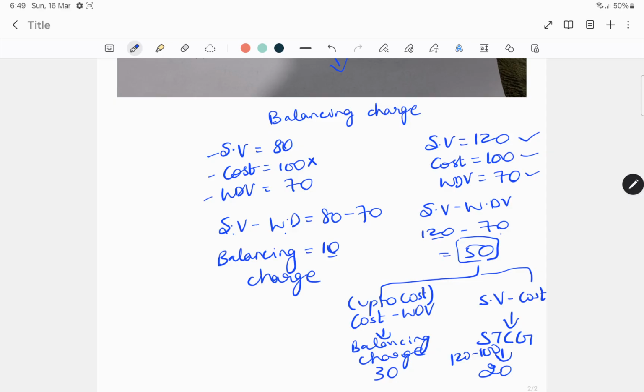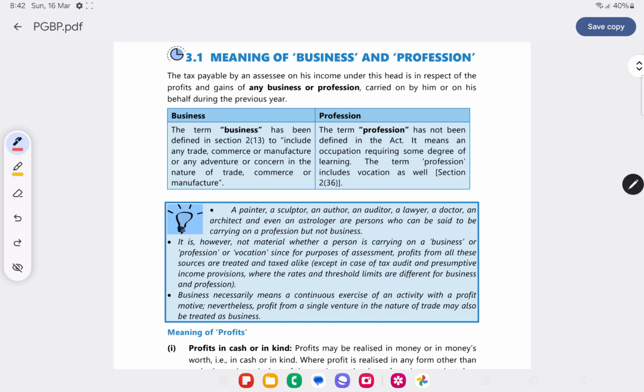So what will happen? Up to the cost, whatever is there will be charged as balancing charge, and over and above the cost will be 20. So cost minus WDV will be balancing charge, sales value minus cost will be short term capital gain.